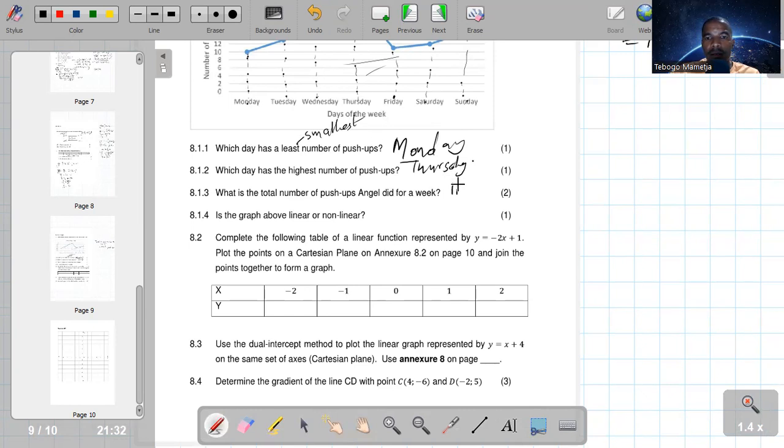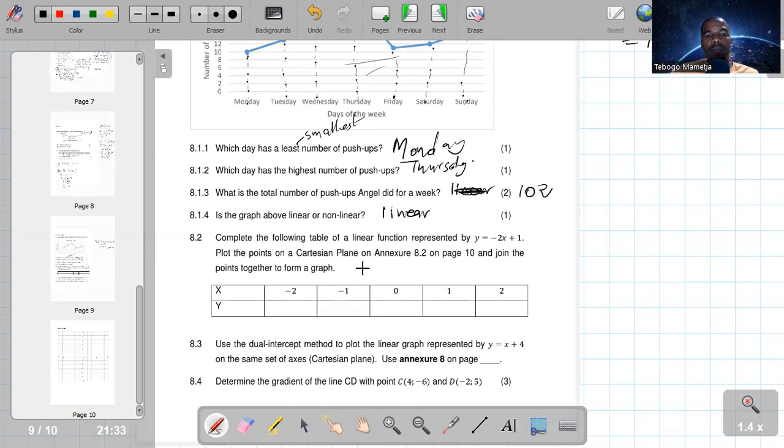It's a linear graph because it is not curved. So is the graph, oh, sorry. So this is supposed to be 102. So this is supposed to be a linear.